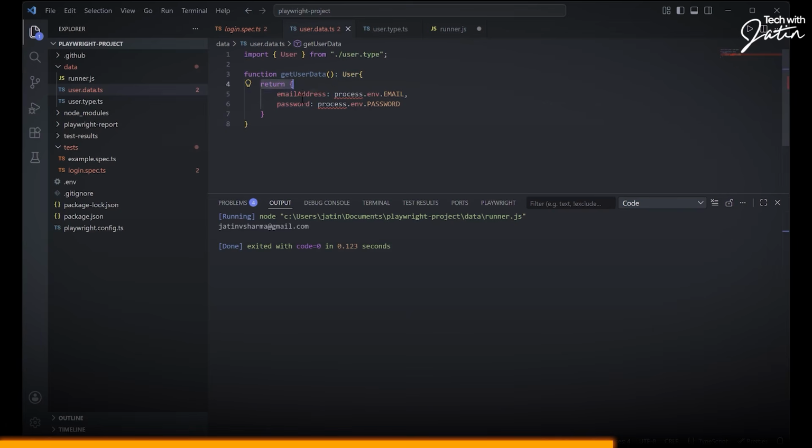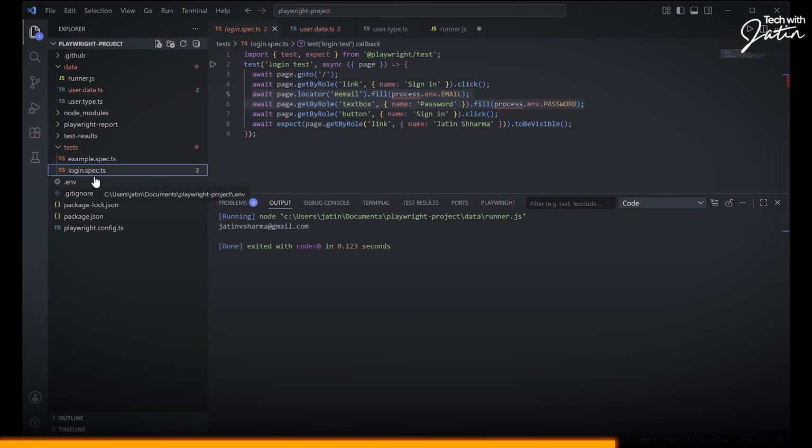So this is how we control the type. Your object, this whole thing what you have created over here, is a user kind of an object.